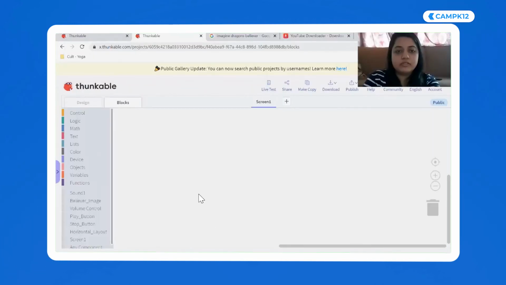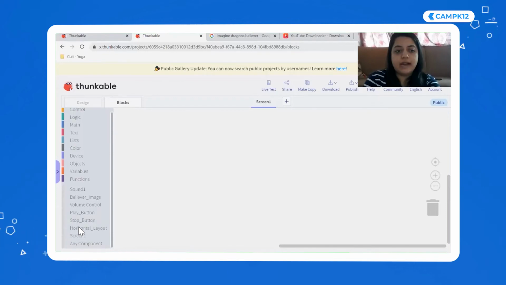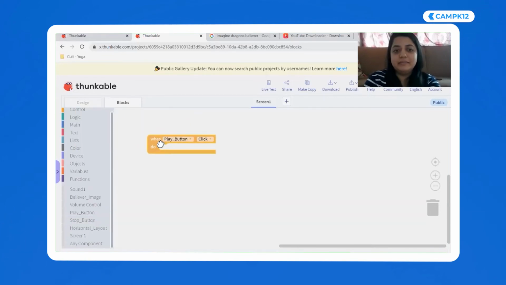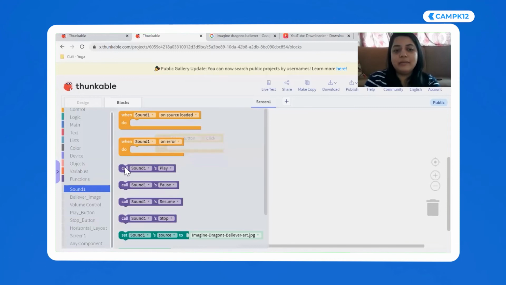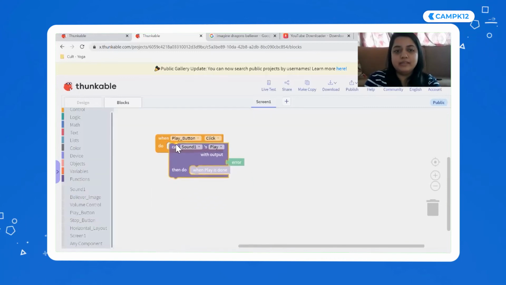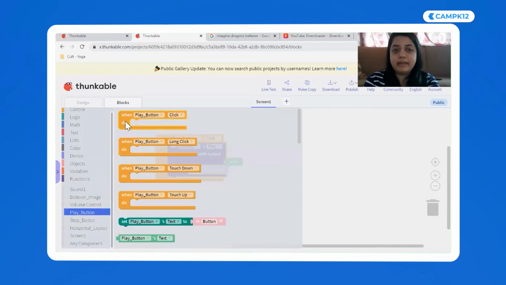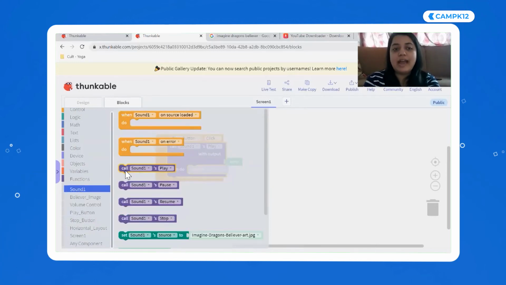So I'm going to go back to my screen, and let's go to blocks. Swastik, what's the first block that I should look for? I want a play button. So I clicked on the play button. Now which block should I pick? Can I take "when play button clicked"? Because we want to do something when the play button is clicked, right? Yes, ma'am. Awesome. And then I'll go to sound and say "call play". Very easy, everyone. First go to the play button, say "when play button clicked", then go to sound and say "call play".